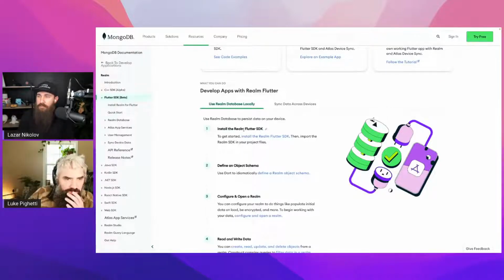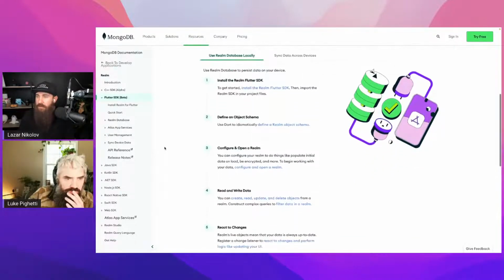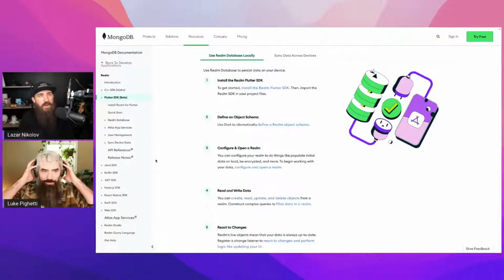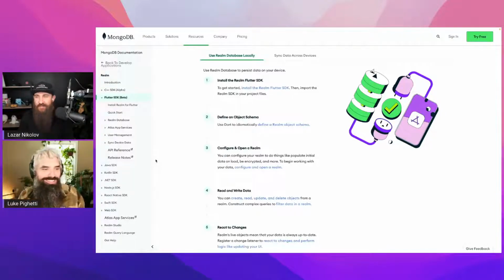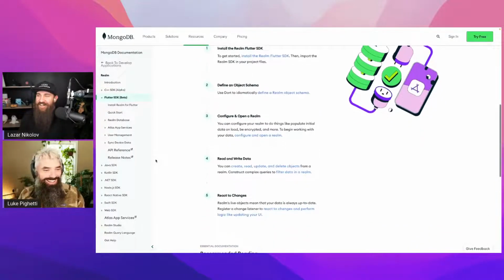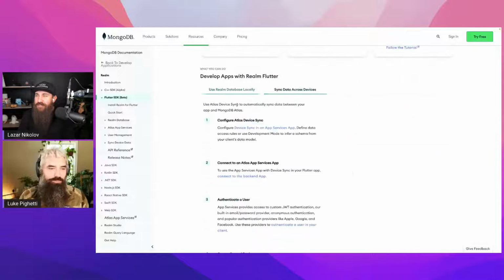Install the Realm Flutter SDK. Define the object schema. Configure and open the Realm. I believe Realm is like... Feels like we're playing a video game. So you're opening a portal into the persistence realm. Opening a realm. This is awesome. Yeah, that's about it. Okay, cool. It sounds pretty straightforward.